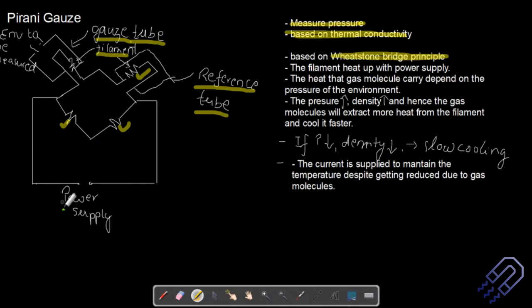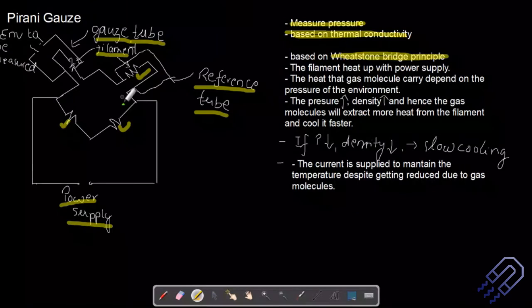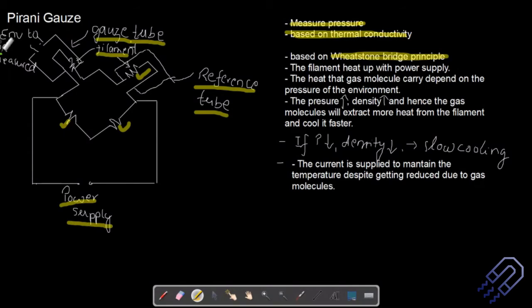And you know there is a power supply. So the basic logic says that if I'm applying some voltage, these filaments' resistance will change. If we are talking about the Wheatstone bridge principle, we can also talk about the balancing condition. But the problem is, it's not that the molecules will come rushing in. Only after you open this up will molecules start interacting there.